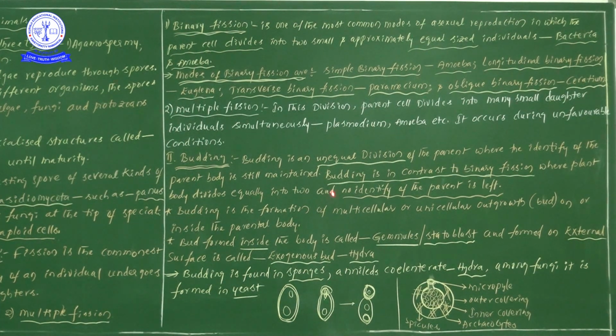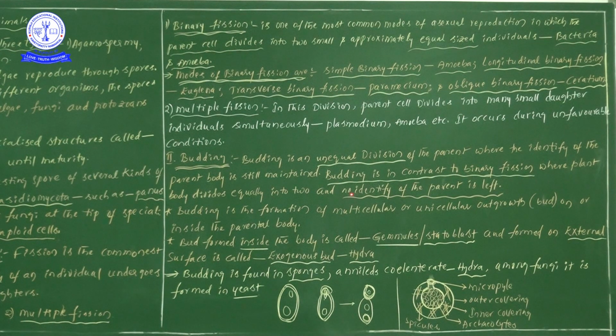Next, budding is in contrast to binary fission. Contrast means opposite. So the budding process is opposite to binary fission, where the body divides equally into two and no identity of the parent is left.